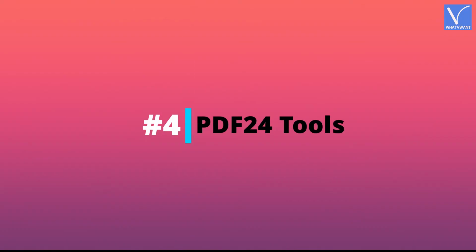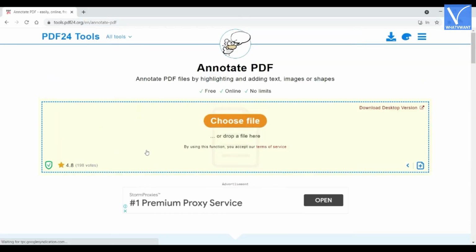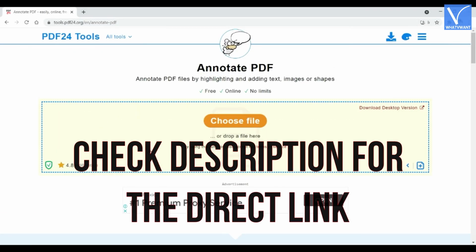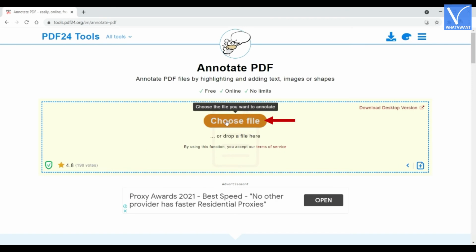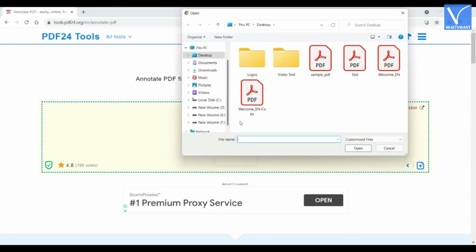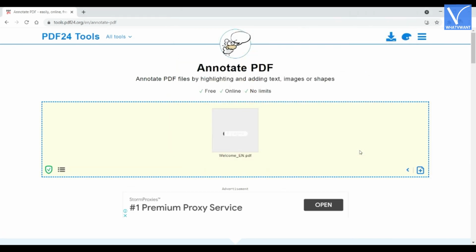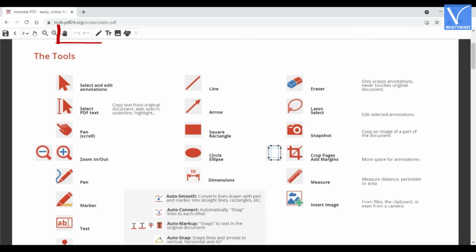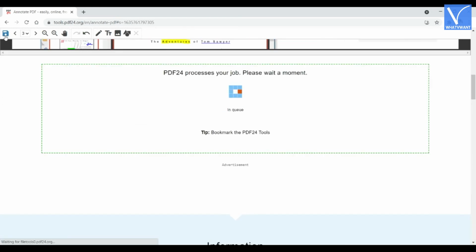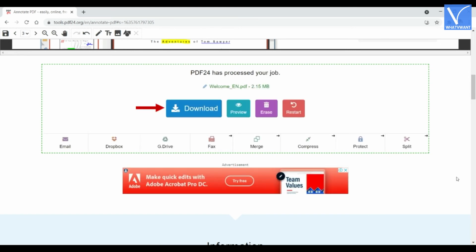Number 4. PDF24 Tools. Visit the PDF24 Tools website. Check description for the direct link. Click on the Choose File option. Then a window will pop up. Choose the file from that window and click on Open. After importing, annotation tools are seen at the top. Use those tools to annotate the PDF. Later, click on the Save icon located at the top left. Then it will redirect you to the download section. Click on Download option to download the final result.